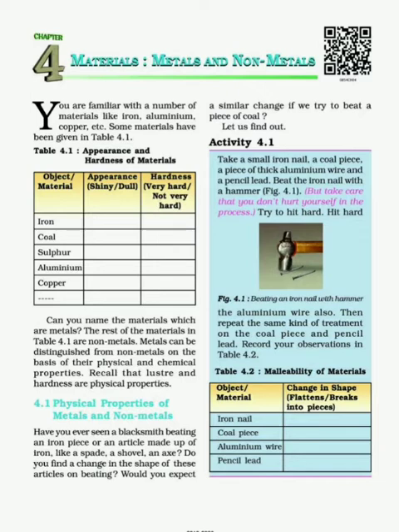Malleable means they possess the property of malleability. Now you will ask, what is malleability? Malleability is the property of metals by which they can be beaten into thin sheets. The property of an object when it is beaten and converted into thin sheets without breaking down into powder or pieces is called malleability.